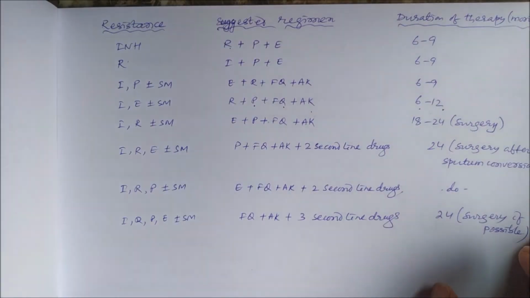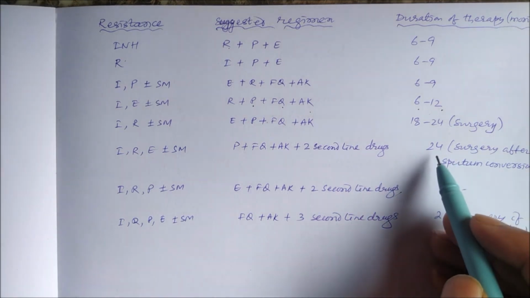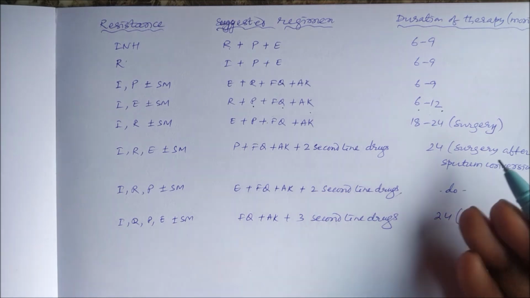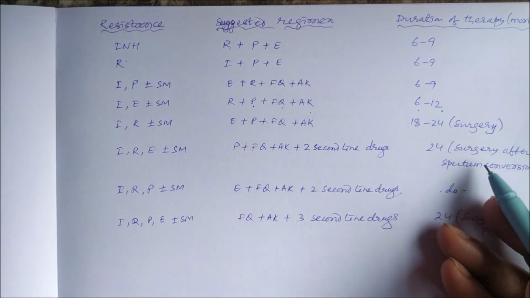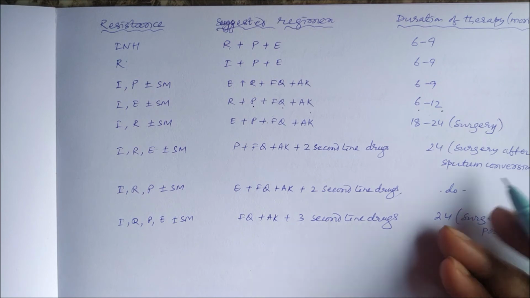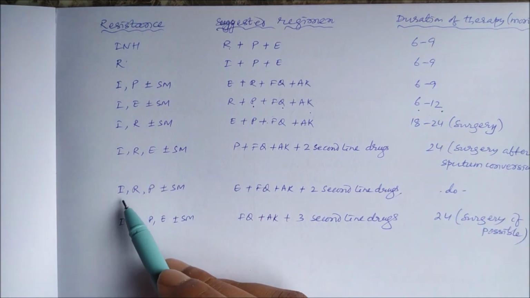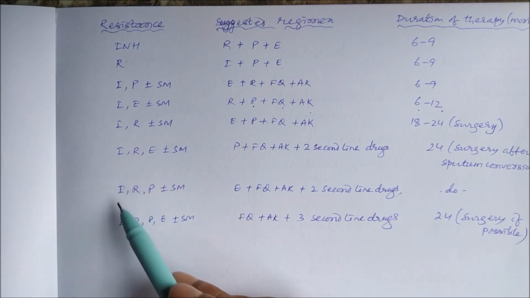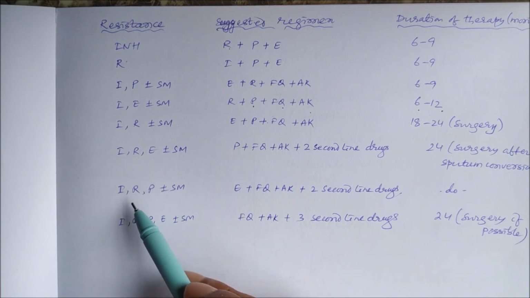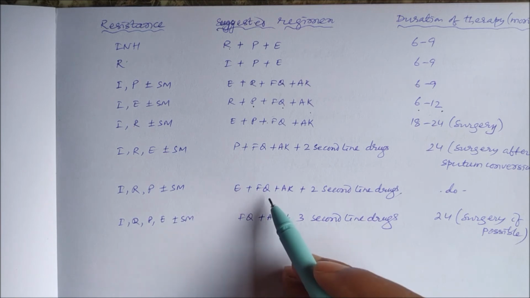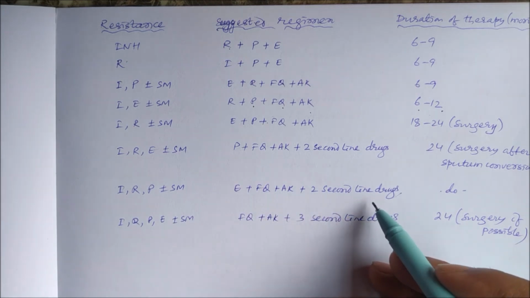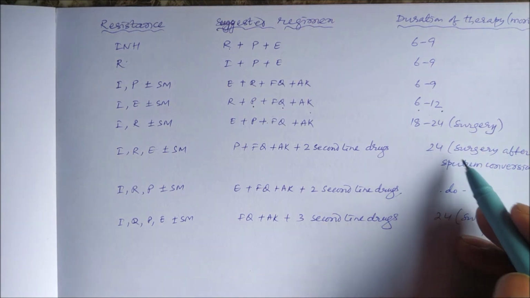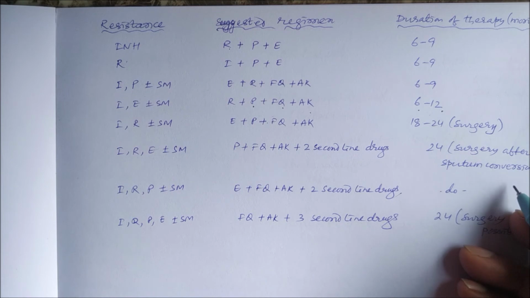Again the duration will be 24 months, and surgery after sputum conversion. Similar is the case of resistance to isoniazid, rifampin and pyrazinamide plus or minus streptomycin. Here the only first line drug remaining is ethambutol, so ethambutol plus fluoroquinolone plus amikacin plus 2 more second line drugs, again for 24 months or 2 years, and surgery after sputum conversion.